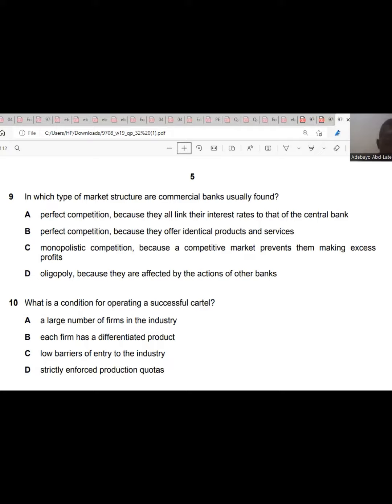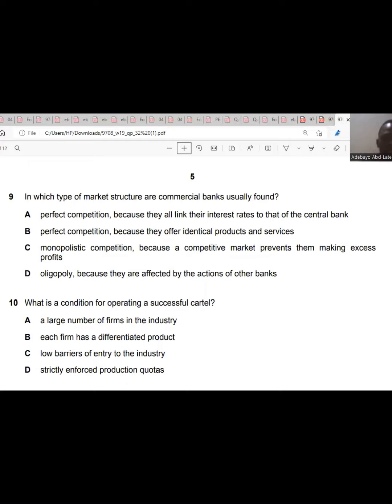No, it's not monopolistic, because in monopolistic competition they produce similar products with advertisements. So no, it's not monopolistic. So let's see D. It's an oligopoly because they are affected by the actions of other banks. Yes, it is oligopoly. So they are affected based on the actions of other banks.